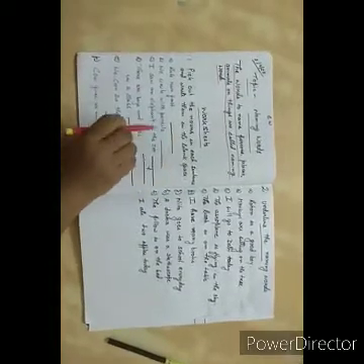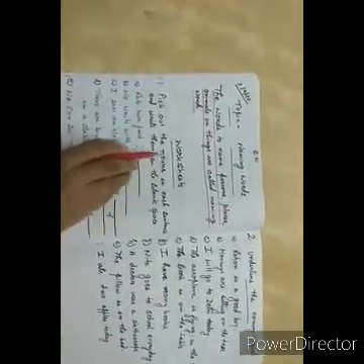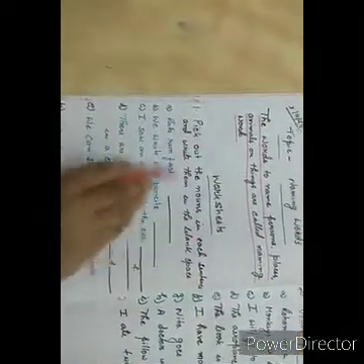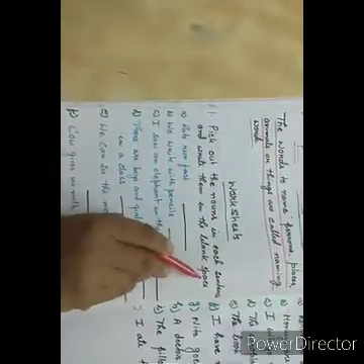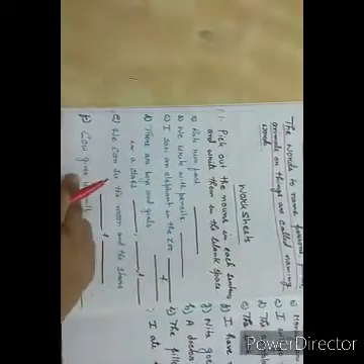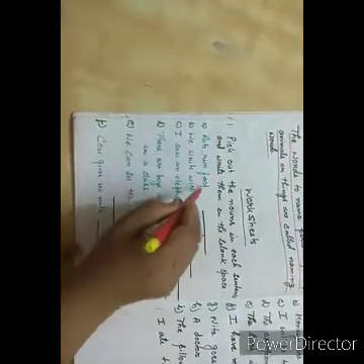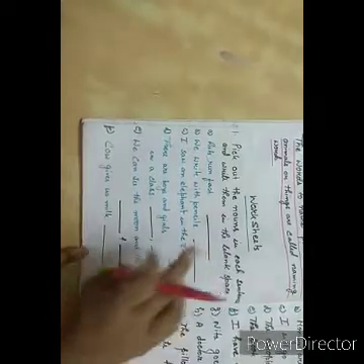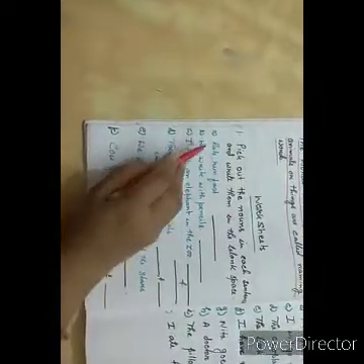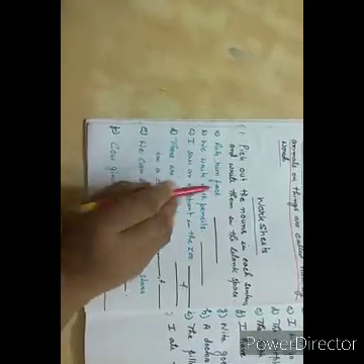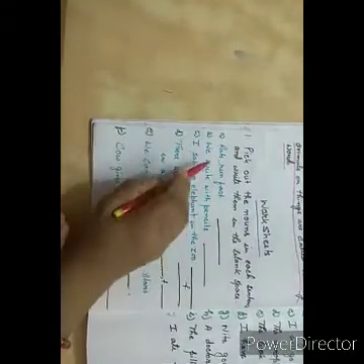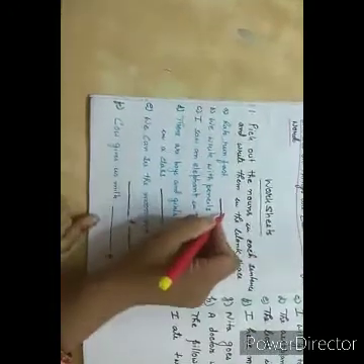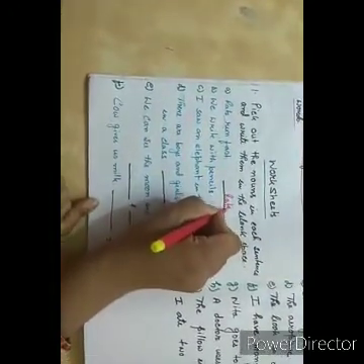Now let us do some worksheets. Worksheet number 1. Pick out the nouns in each sentence and write them in the blank space. Here some sentences are written. You have to pick out the nouns from each sentence and you have to write here in these blanks. Okay? Now first one. Rats run fast. Which word is noun? What is noun here? Yes, rats. So we will write here rats.